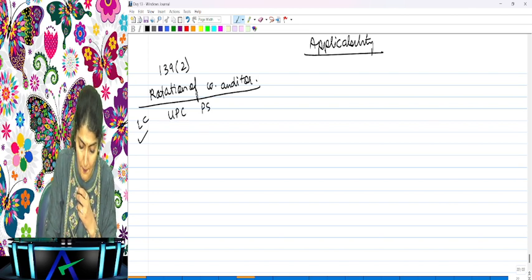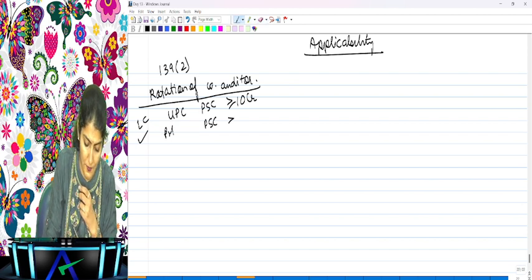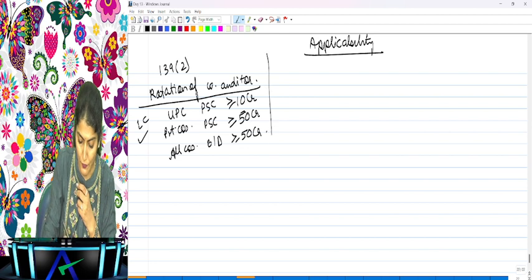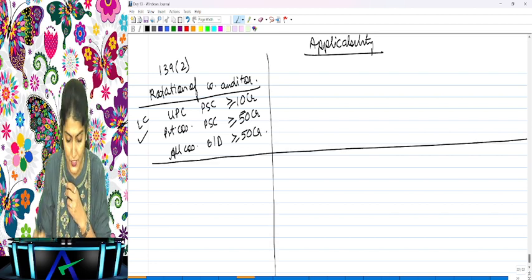Unlisted public companies having paid up share capital of more than or equal to 10 crore. Private companies having paid up share capital of more than or equal to 50 crore, or all companies having borrowings or deposits of more than or equal to 50 crore need to follow the rotation provisions.